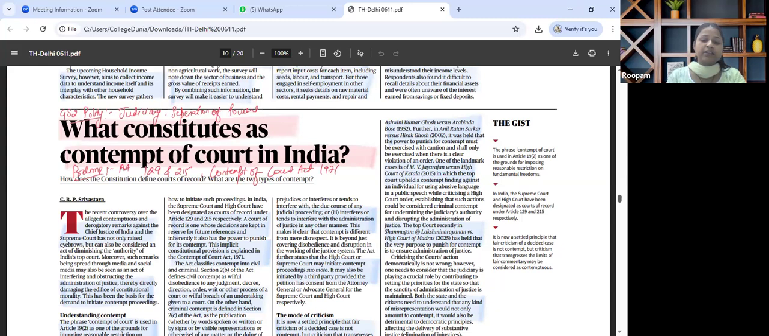Afterwards, for mains perspective, judicial independence cannot mean judicial infallibility. Balancing free speech with respect of judicial authority as well. So this is very much relevant for ethics paper, GS4. It touches also arena such as institutional integrity and moral authority also, and relevant for our essay paper as well.